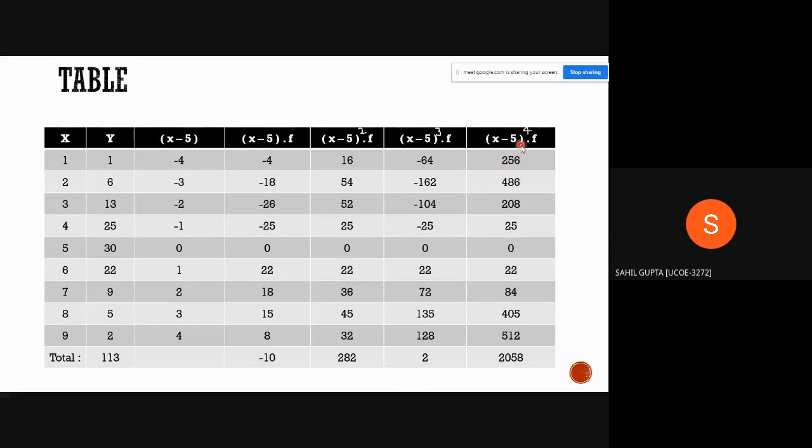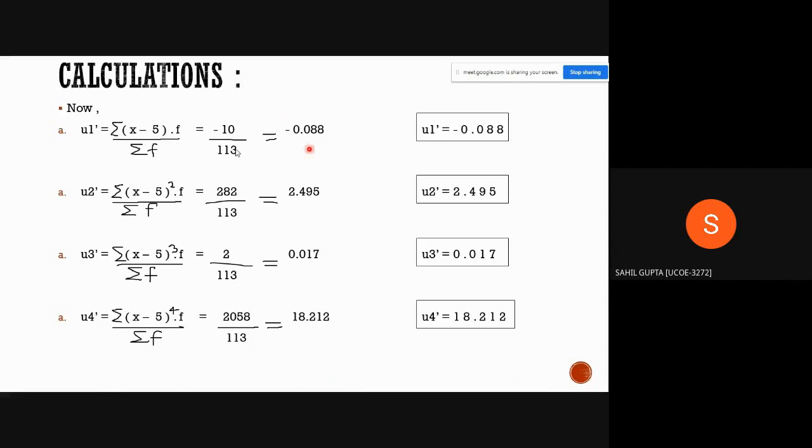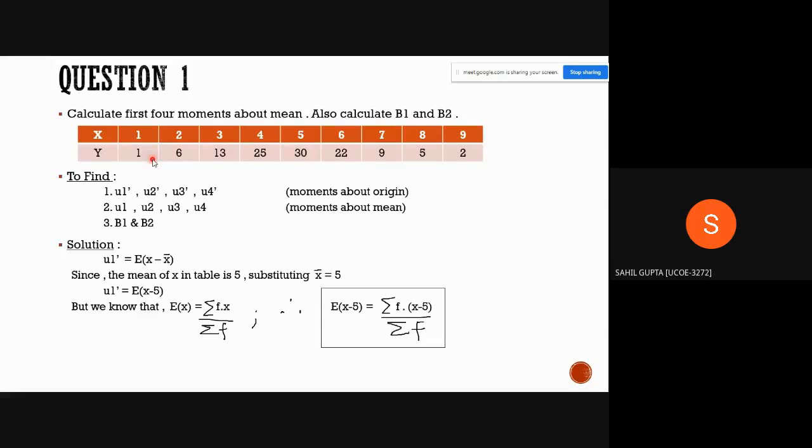Similarly the last column is like that only. In the last column we have to multiply x minus phi the whole cube, this column, to this column. So 64 minus 4 into minus 4 gives 256. That's how you can fill the last column, and we get the summation of all these values. So what are important to us? Summation of x we have calculated, summation of these terms and these 4 terms. So these are important. Now we have to calculate moments about origin, u1 dash. So u1 dash is equal to summation x minus phi times f upon summation f, as we have calculated here.